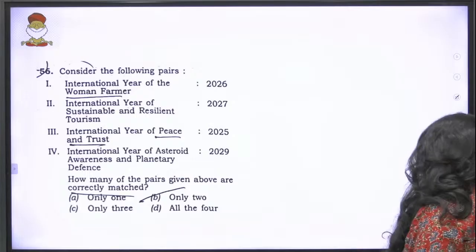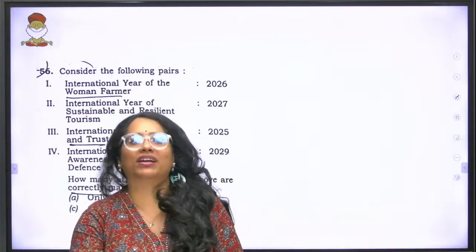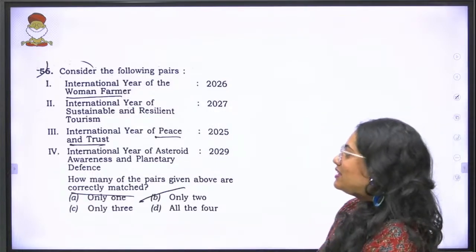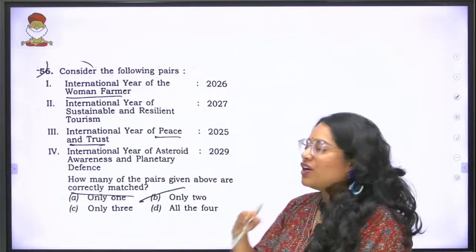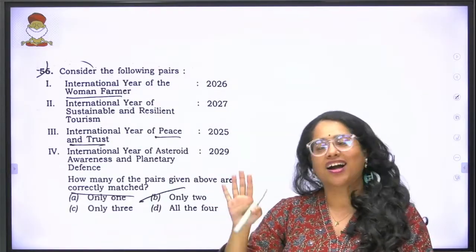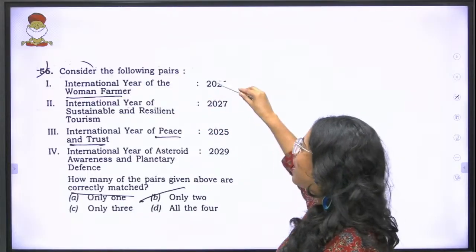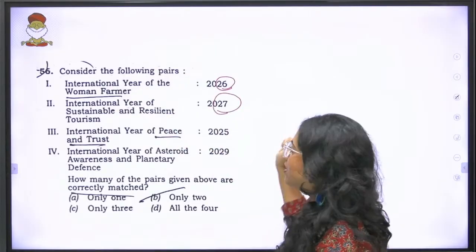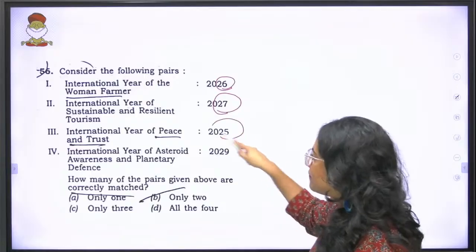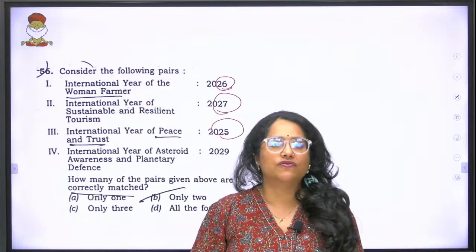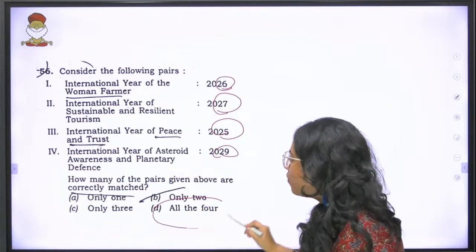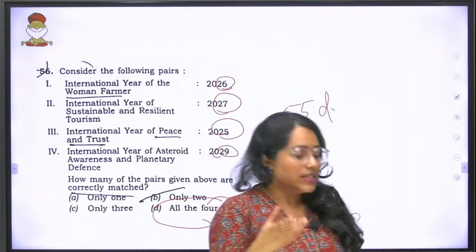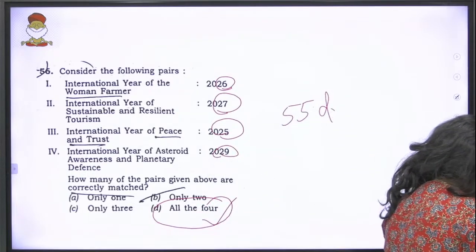Moving forward, this is a pretty factual question, I would say, and you had to know some part of it to solve it. So here the question reads as, how many of the following are correctly matched? To relieve you of all the tension, all of them are correctly matched. International Year of Women Farmers is 2026, International Year of Sustainable and Resilient Tourism is 27, Year of Peace and Trust is 25, and Asteroid Awareness and Planetary Defense is 29. All the 4 given in this list are correct. It's a very factual question. You had to know some part of it to actually solve this question.